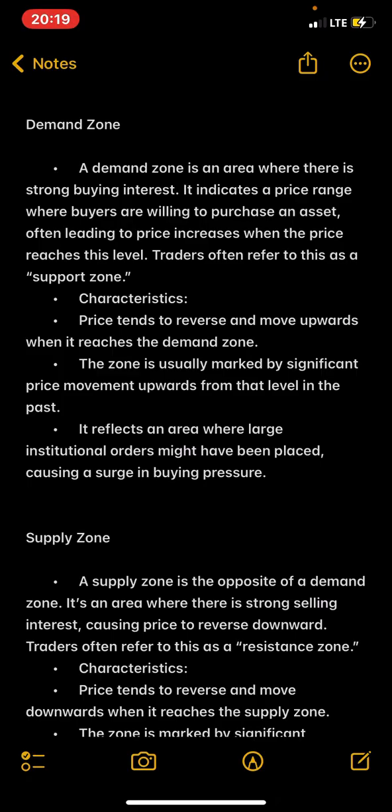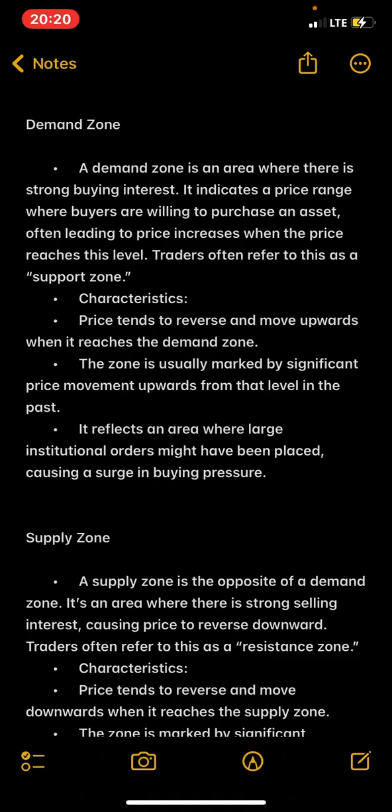First is the demand zone. A demand zone is an area where there is a strong buying interest. It indicates a price range where buyers are willing to purchase an asset, often leading to a price increase when the price reaches this level. Traders often refer to this as a support zone. I said something about the support zone in the previous video. So a demand zone simply means a support zone whereby the buyers have a strong buy.